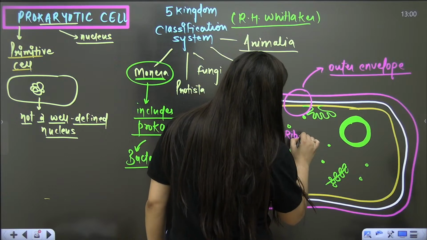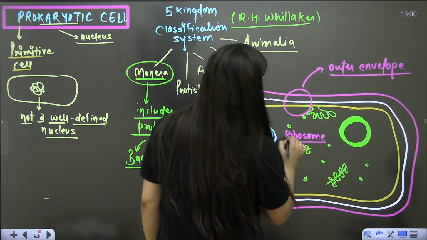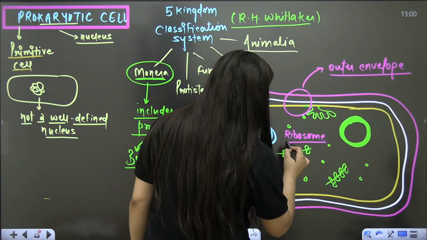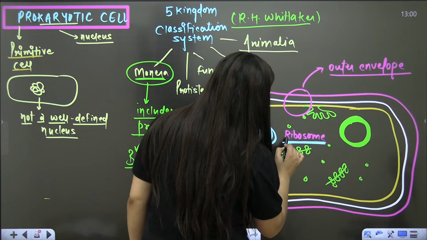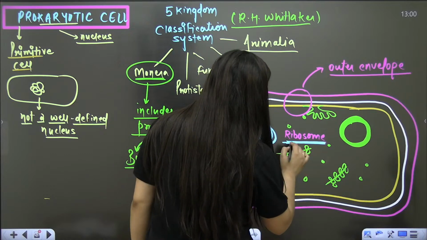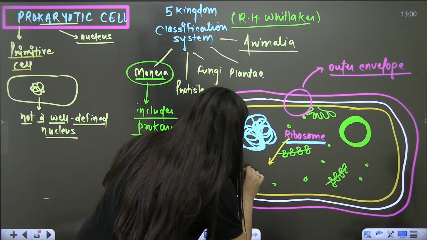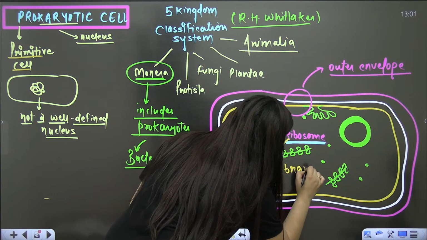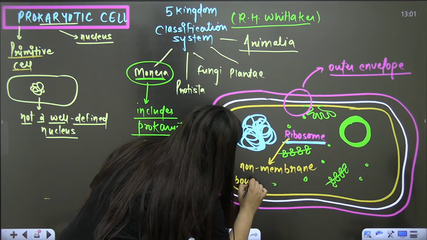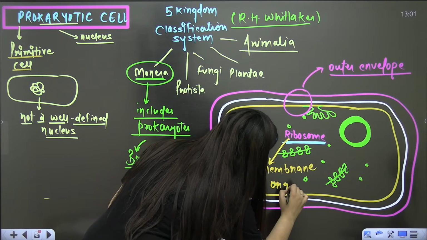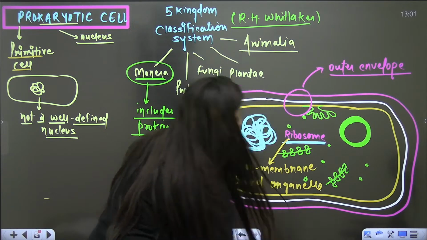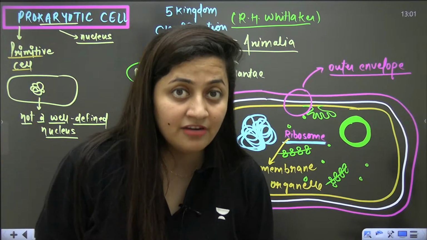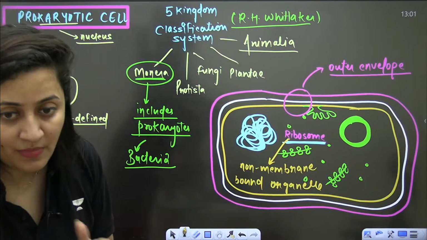Only one organelle we are going to see in the prokaryotic cell, and that organelle is the ribosome. As I said, the ribosome is a non-membrane bound organelle. Clear, bache? So in the prokaryotic cell, only one organelle will be discussed, that is the ribosome. That is a protein factory, and that is a non-membrane bound organelle.